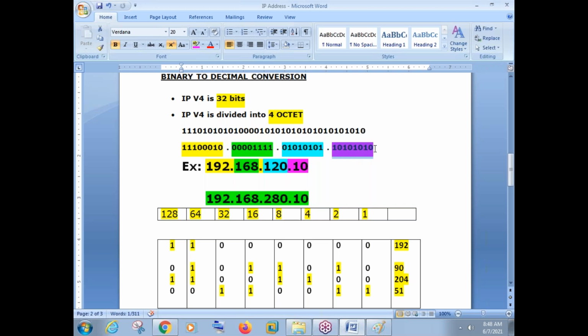So in every octet, we need to start from the right side. When you see your screen, we need to start from the right side. The first bit value is 1, second bit value is 2, and the last bit value is 128. Now, when you jump to the next octet, again we need to start from the right side. Then again it will be 1, 2, 4, 8 up to 128. So all these are bit values here.